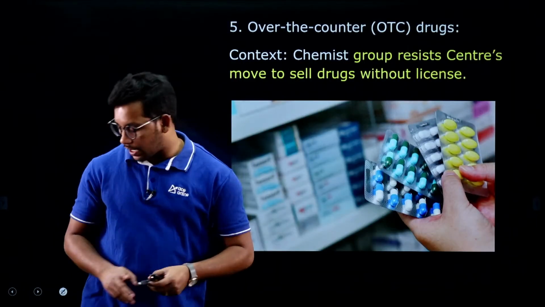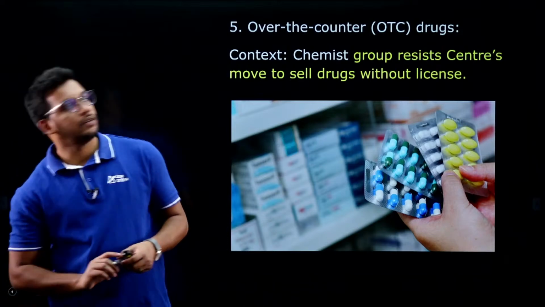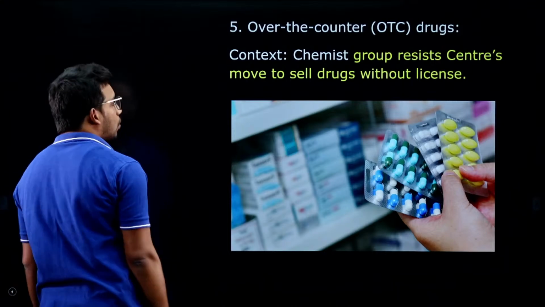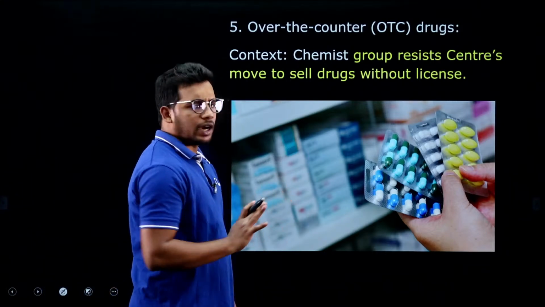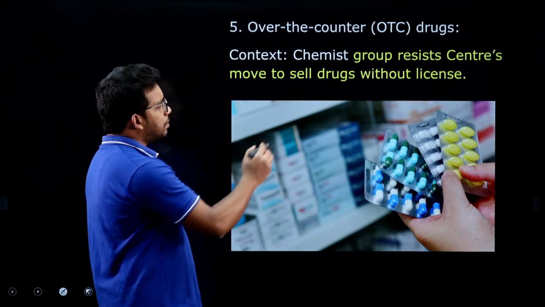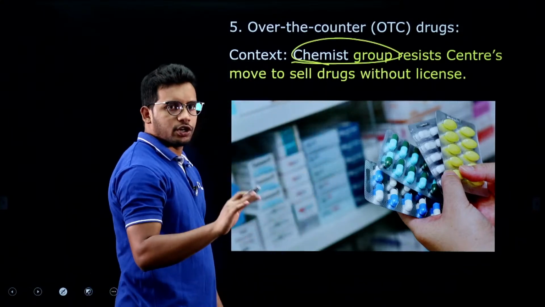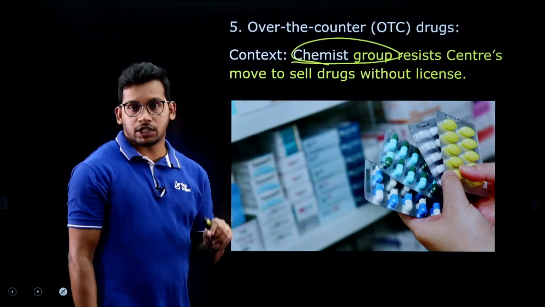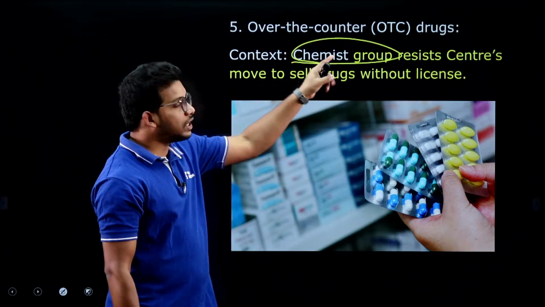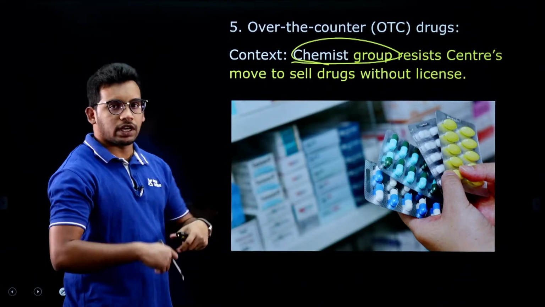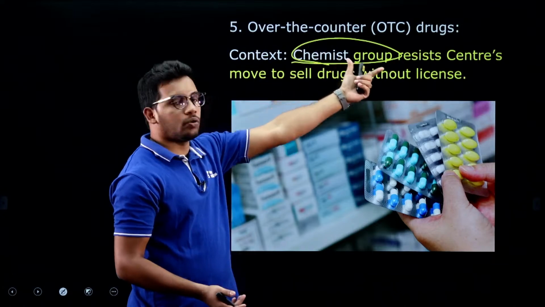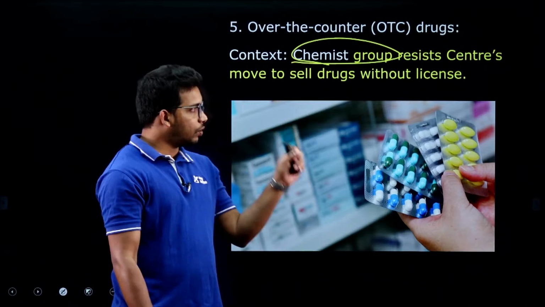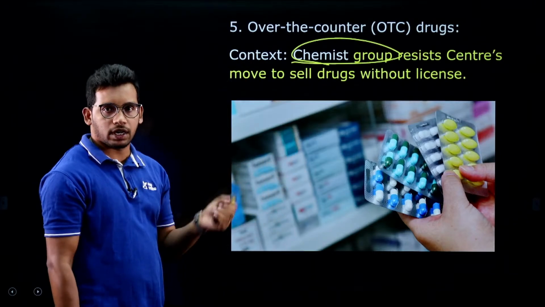Let us move to the next article. Over the counter drugs. Very simple article, let us understand this. Some chemist groups, some associations related to pharmaceuticals and chemists, have resisted the central decision to sell drugs through the over the counter category, right. So the central government is announcing that over the counter drugs are going to be allowed, right, and these chemist groups are opposing it.